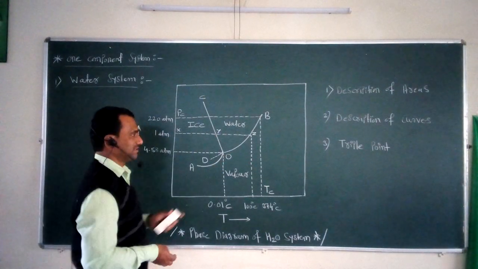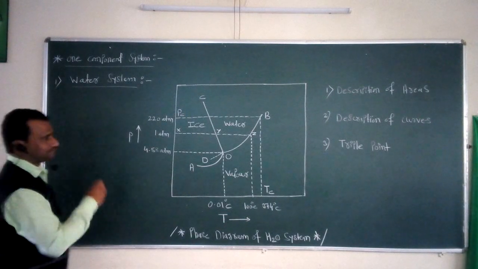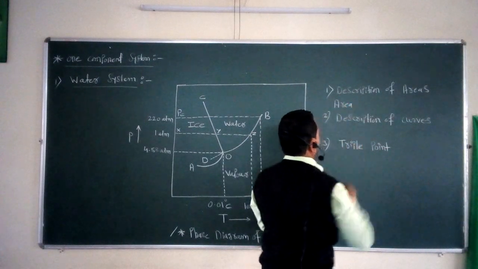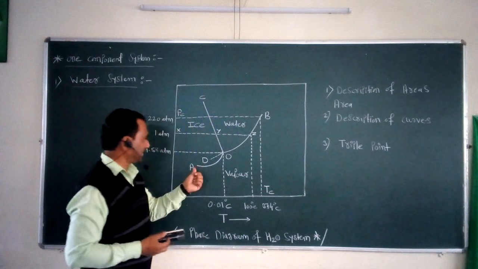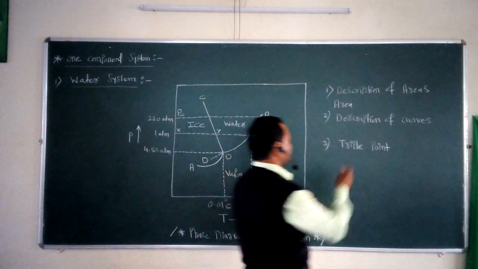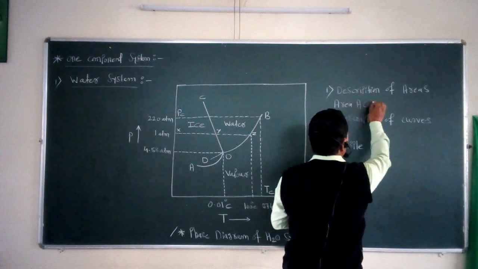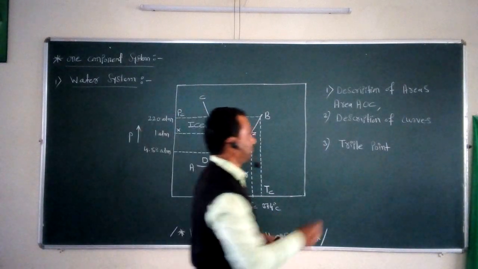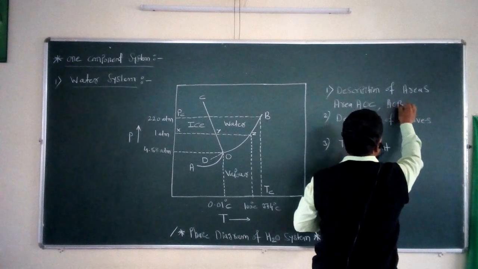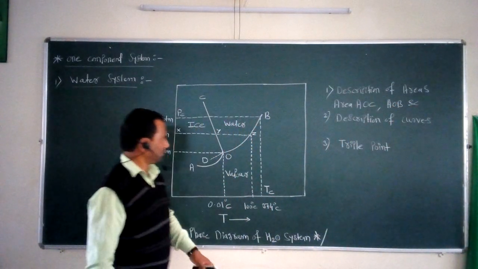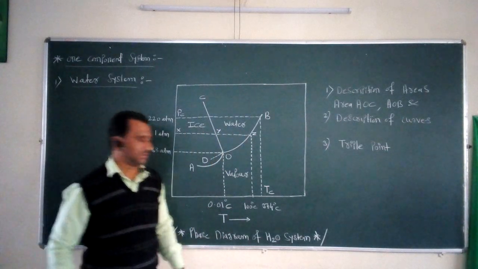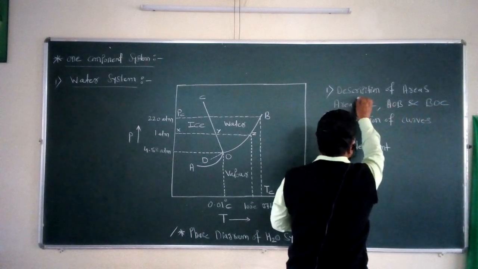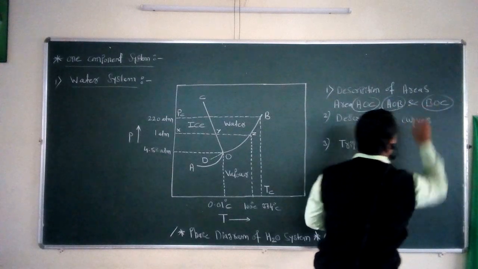So these three areas are present in this water system: area AOC, area AOB and area BOC.